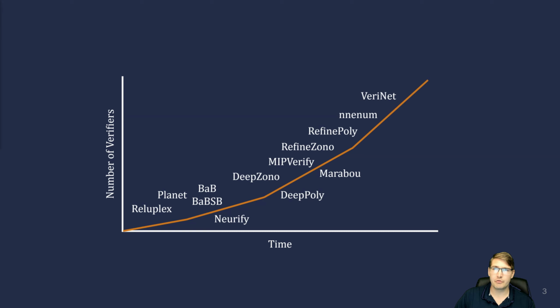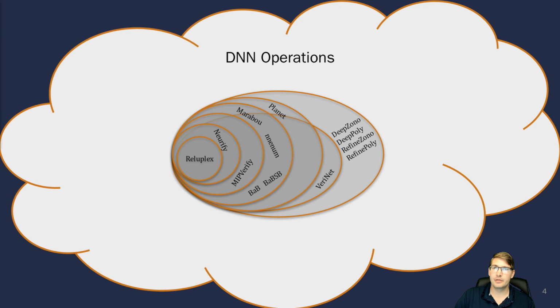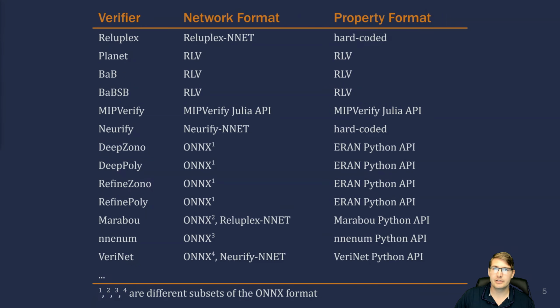Unfortunately, several challenges remain that make verifying real-world networks difficult. First, verifier developers must keep up with the ever-changing ecosystem of neural network operations and architectures. While the space of DNN operators is quite large, DNN verifiers tend to support only a small subset of this space. Second, DNN verifier users carry the burden of rewriting property specifications and transforming their models to match a chosen verifier's supported input format.